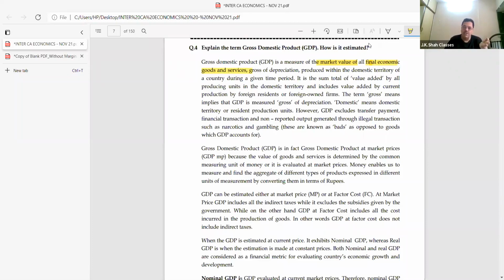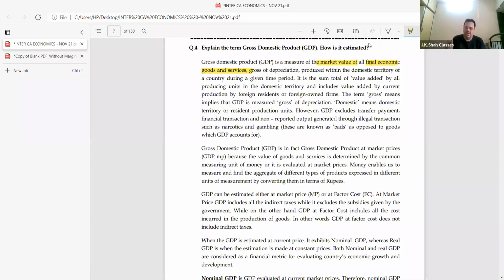If I'm using milk to drink, then it's a final product. Imagine there is a company, MRF, which makes tires, and it gives these tires to Mahindra and Mahindra company. Then the MRF tire prices will not be final goods, because the car that includes the tire will be considered the final good. So intermediate goods are not to be considered.